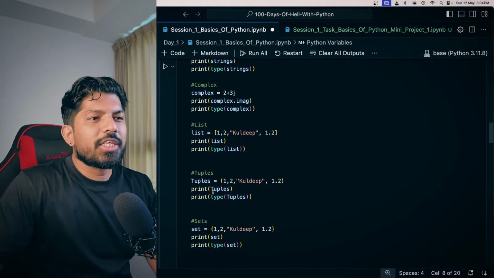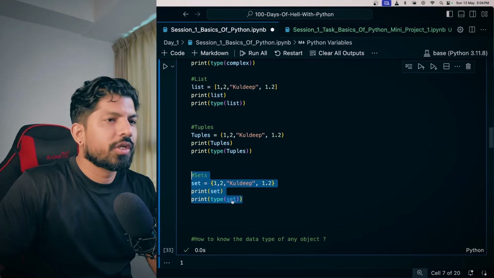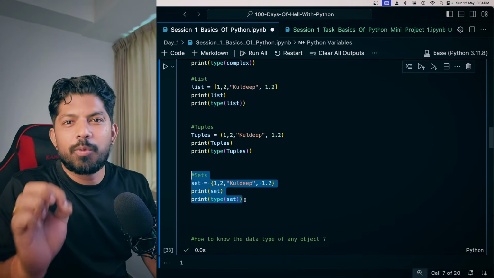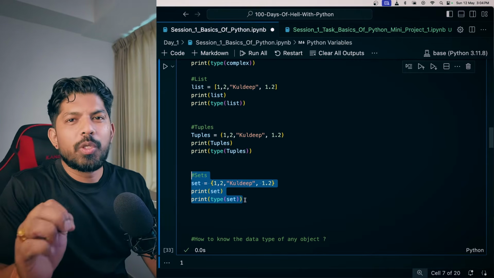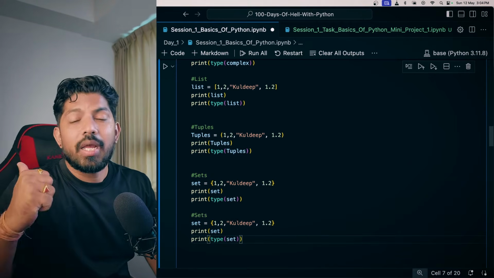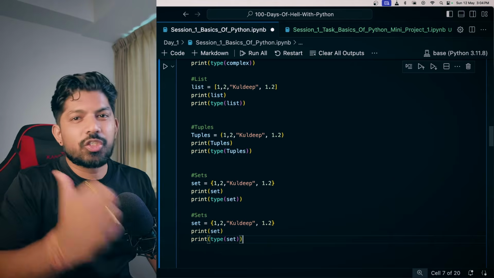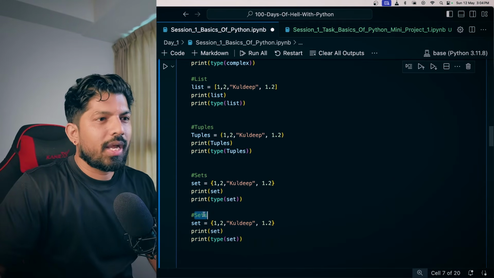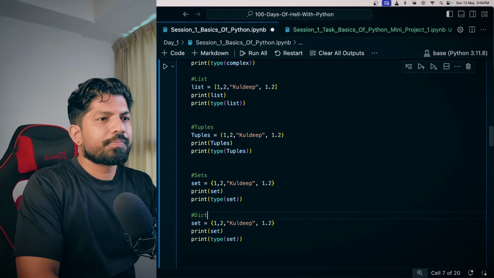And last but not the least, we have dictionaries, one of the most important data types which you will be using a lot, like list, in algo trading or data science, right? It's very important, and our fundamentals should be very strong in this basic concept, right? So here I'll just change it to dictionary.